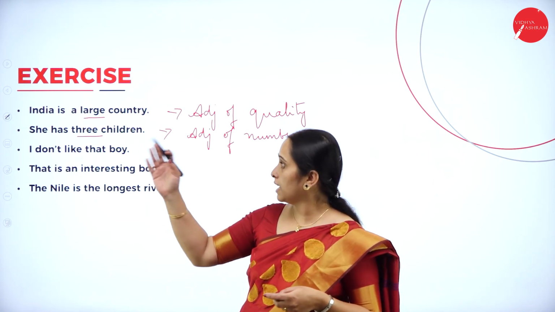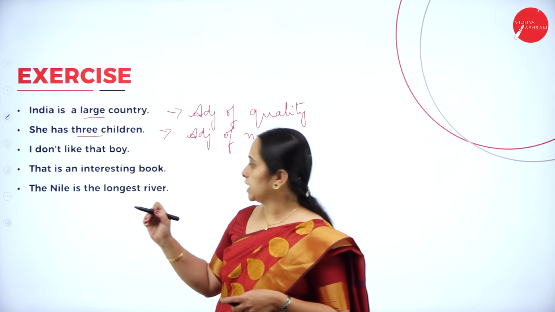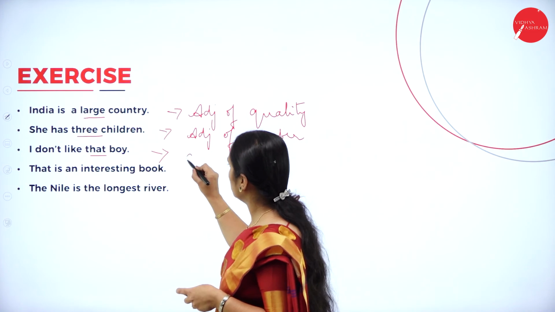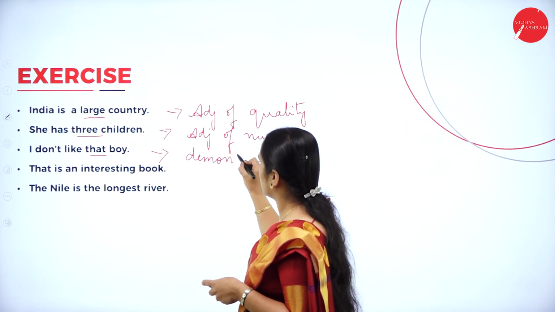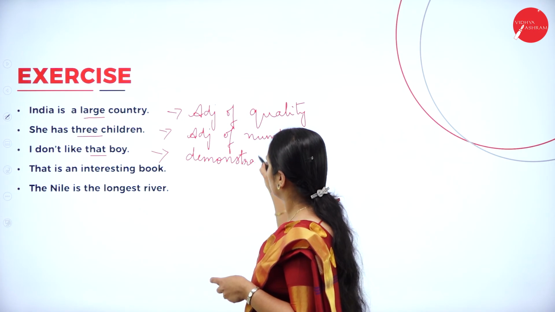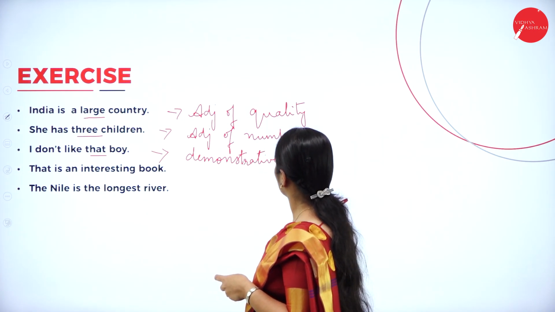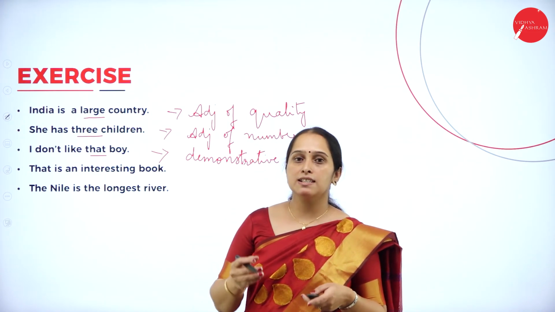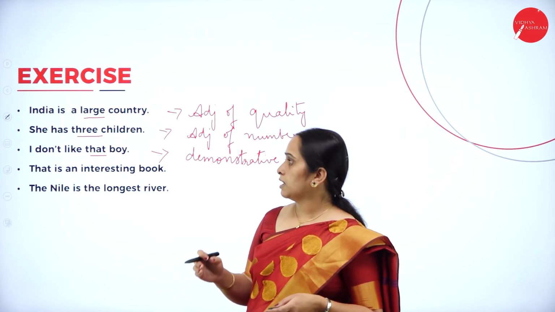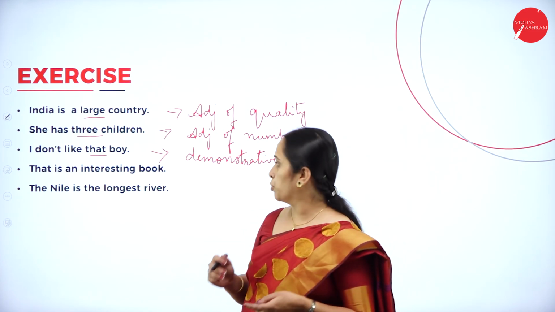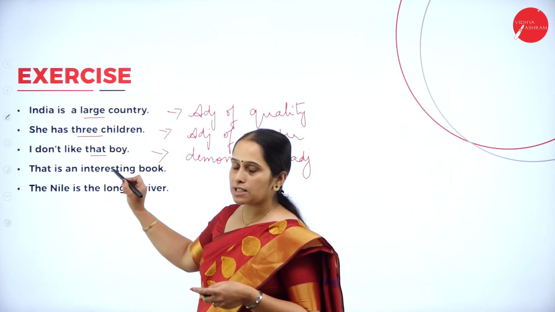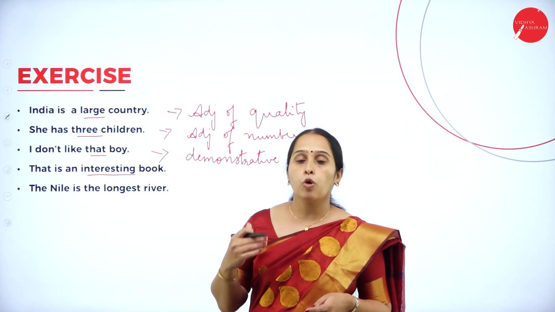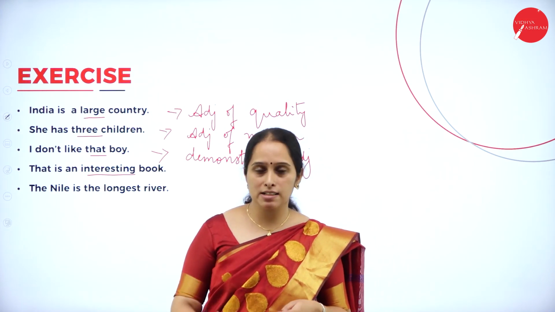Next, I don't like that boy. Which is the adjective here? That. And it is the example for demonstrative adjective. So next one, that is an interesting book. Which is the adjective here? Interesting is the adjective. What type of book is that? It is an interesting book.